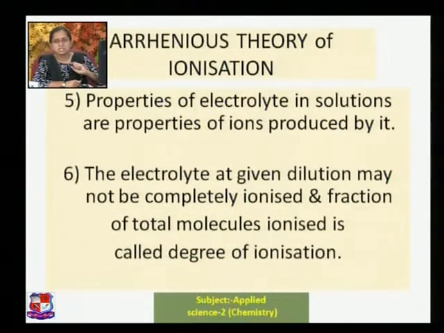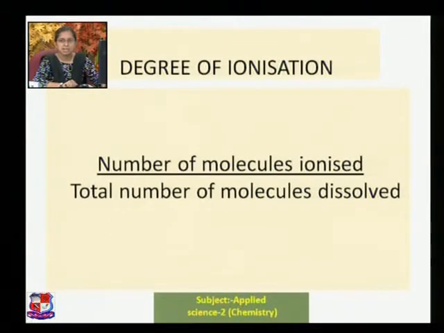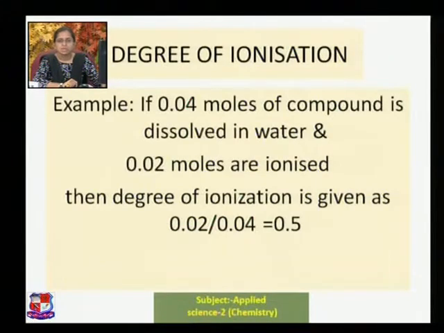The fifth point states that properties of the electrolyte in solutions are the properties of the ions produced by it. And the sixth point says that electrolyte at a given dilution may not be completely ionized, but a fraction of the total molecules is ionized, and this is known as your degree of ionization. We have already seen degree of ionization is expressed as number of molecules ionized divided by total number of molecules dissolved.